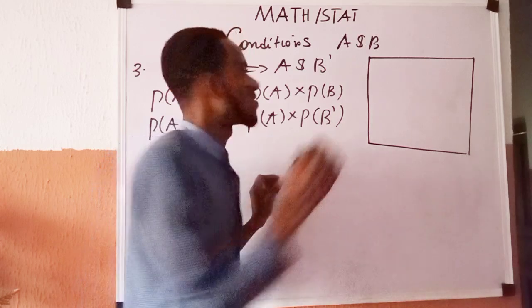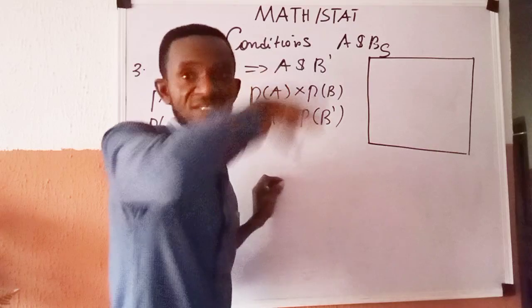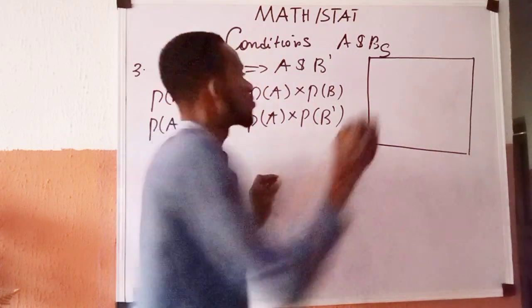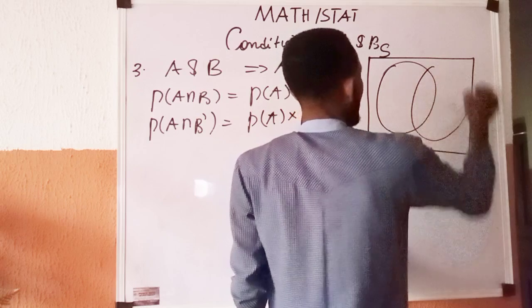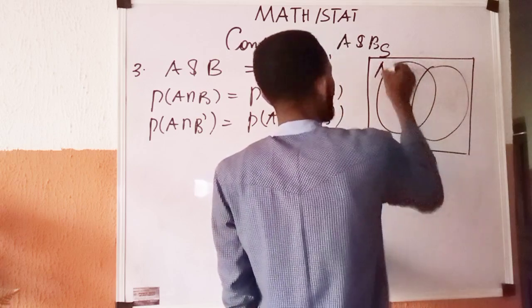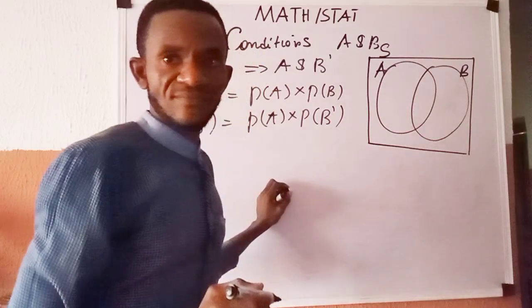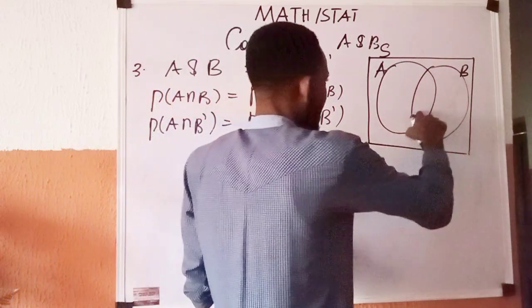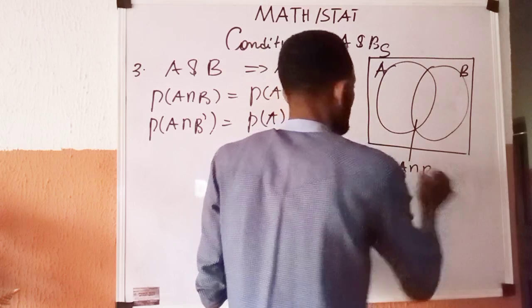This Venn diagram represents the sample space. This event is event A, and this event is event B. This center here is what we call A intersection B.